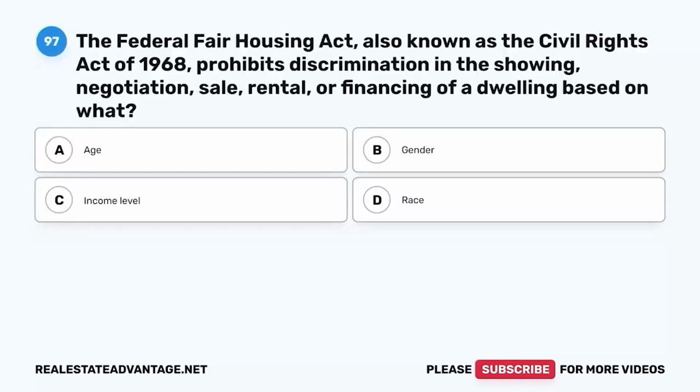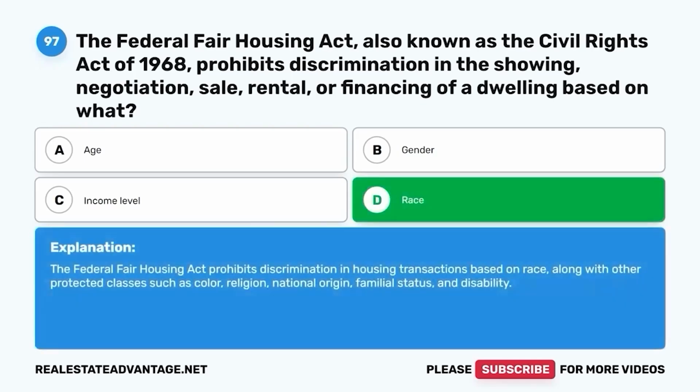Question 97. The Federal Fair Housing Act, also known as the Civil Rights Act of 1968, prohibits discrimination in the showing, negotiation, sale, rental, or financing of a dwelling based on what? A, age, B, gender, C, income level, D, race. The correct answer is D. Race. The Federal Fair Housing Act prohibits discrimination in housing transactions based on race, along with other protected classes such as color, religion, national origin, familial status, and disability.